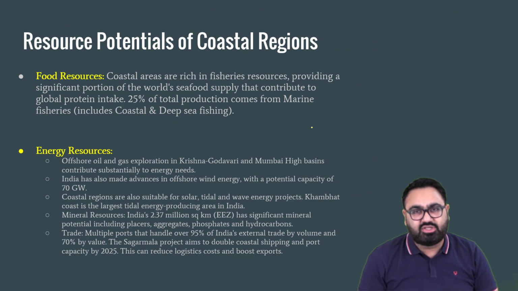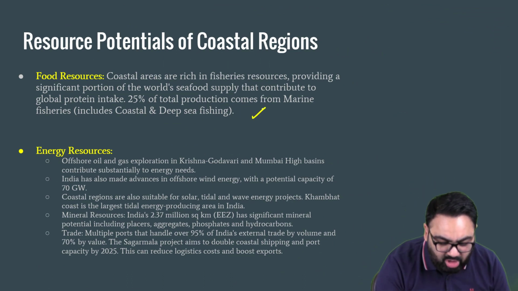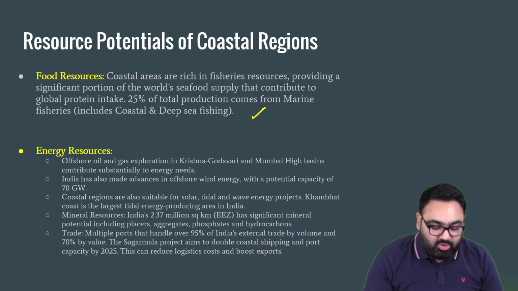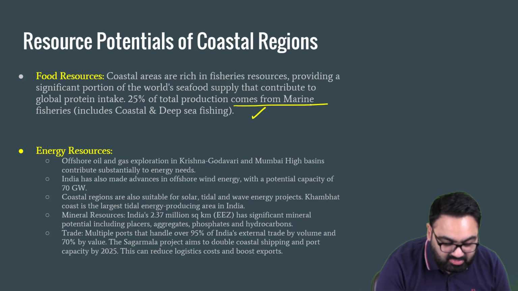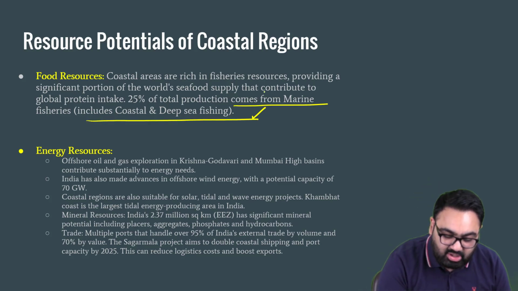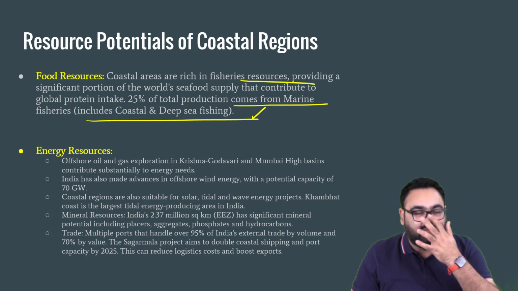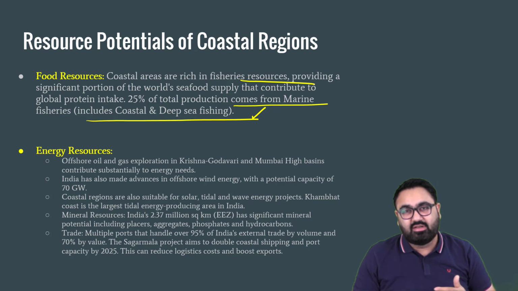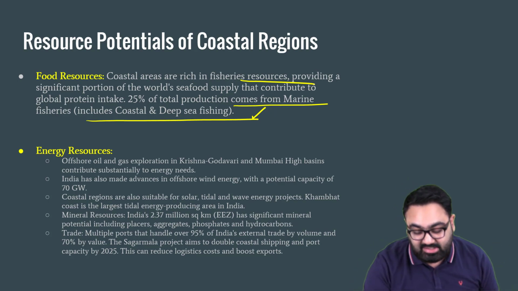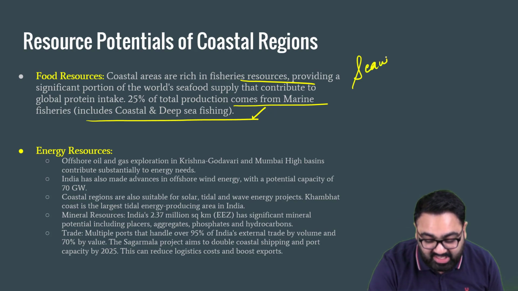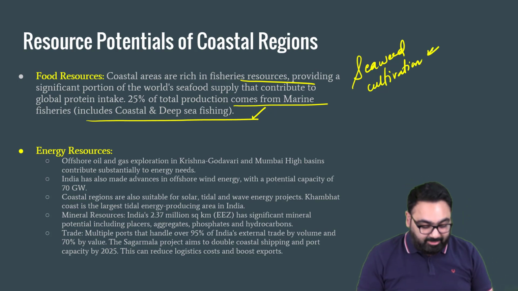First, economic potential. Food resources, as I told you about the fisheries, etc. 25% of total production comes from marine resources. India supplies a lot of fish around the world. We have also been starting a lot of projects to export fish outside India. We have also discussed how the government, for example, is looking into seaweed cultivation. So objectives such as expansion of seaweed cultivation can only happen because of our long coastline.